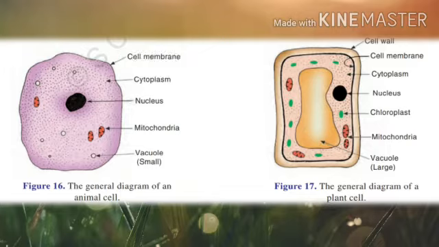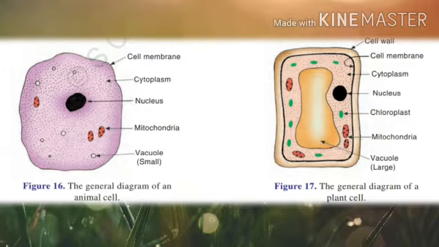There is a large spherical structure floating in the center of a cell which is called the nucleus. The nucleus is surrounded by jelly-like material called cytoplasm. A number of small bodies called mitochondria are also present in the cell. There are tiny air spaces in the cytoplasm of an animal cell which are called vacuoles. Have you seen all these features, children, in the picture?